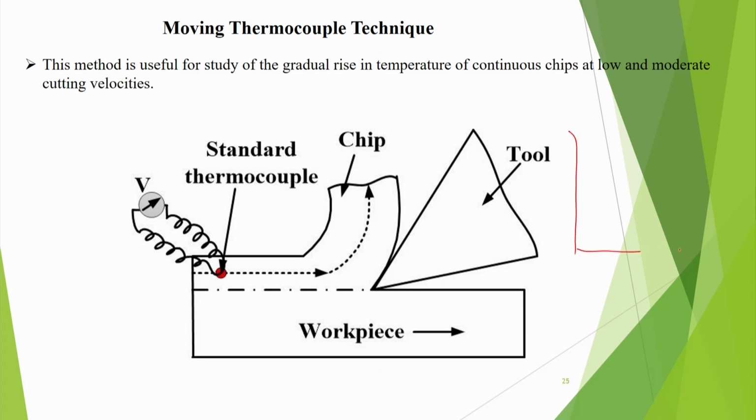So maybe we can plot this type of graph also, T versus how much is the distance from here. If we plot in a reverse direction, this may be the tool point contact, x0, and x is like this, then in that case it will be like this. So that means we may study how the temperature is changing gradually.